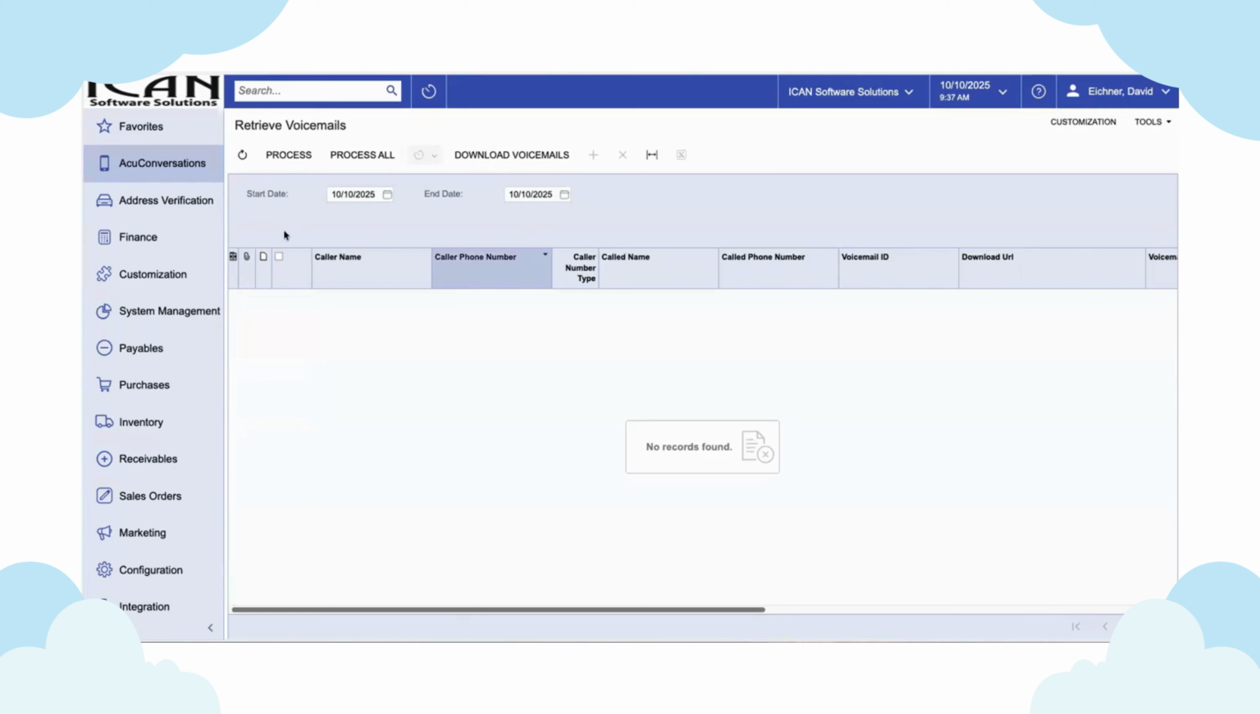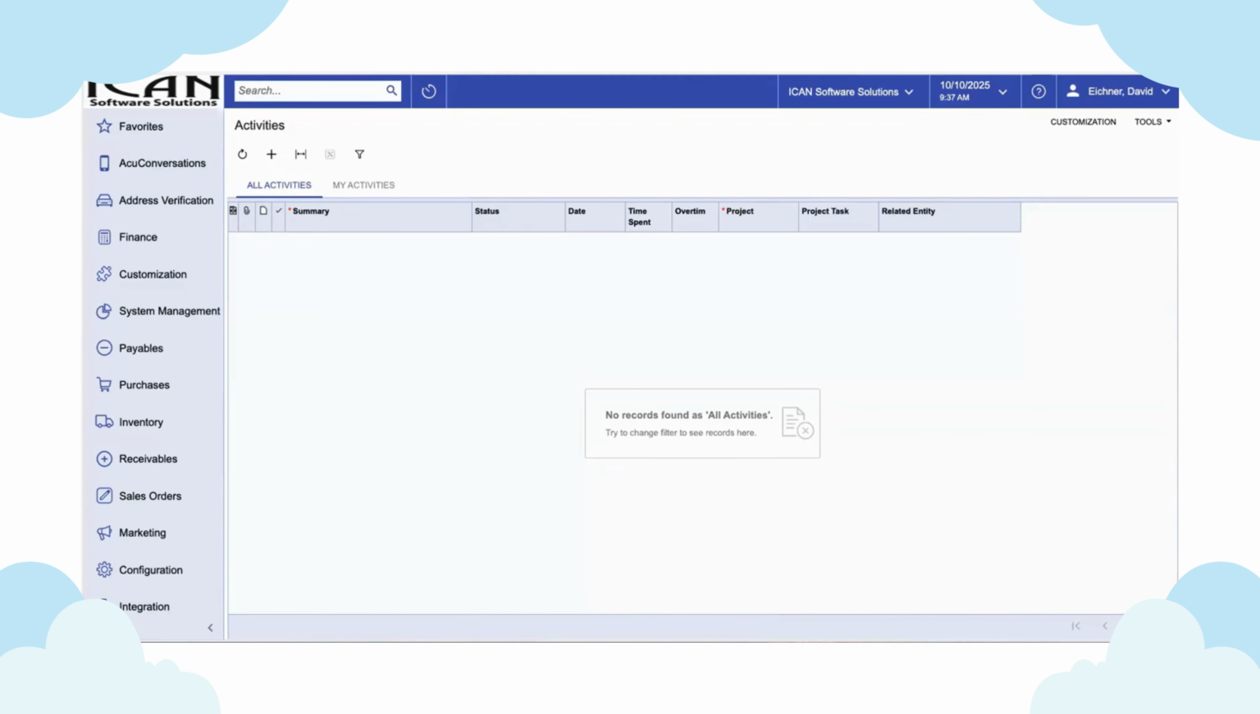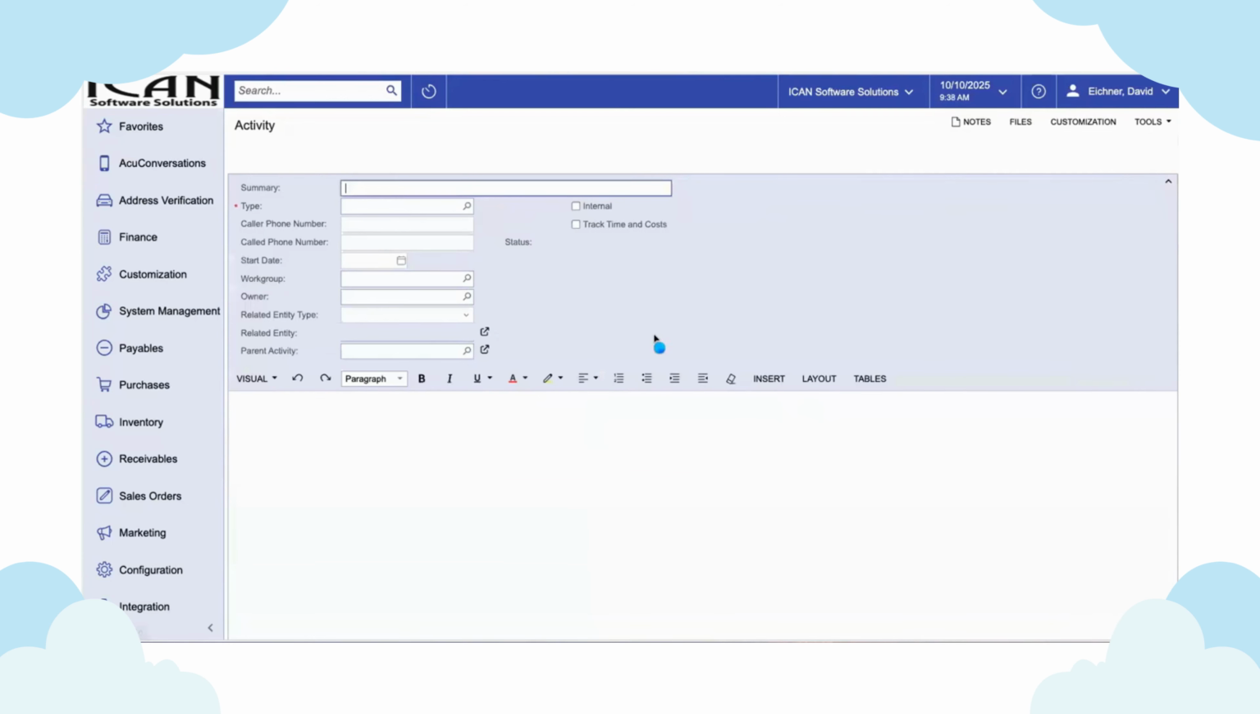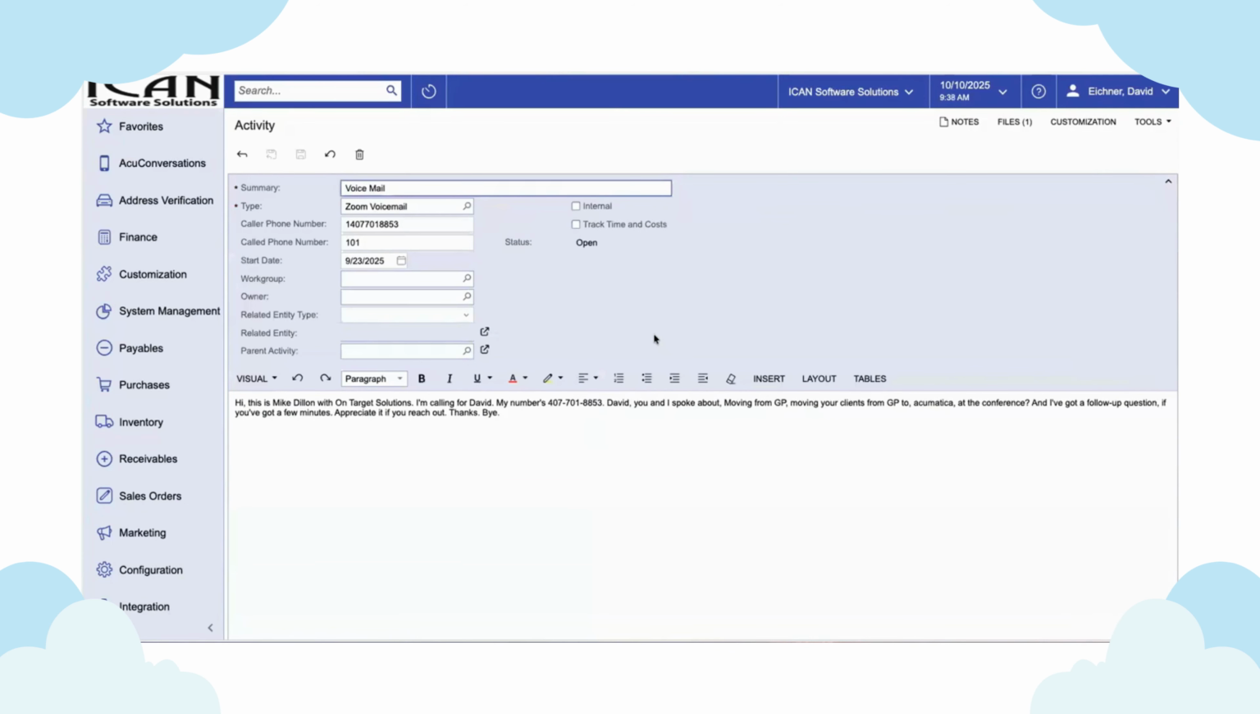And then we'll go look at our activities. So let's refresh our activity screen. You can see the phone call earlier that we brought in for test guy. It's related to test guy, but this particular voicemail is just to the main receptionist or the sales departmental voicemail.